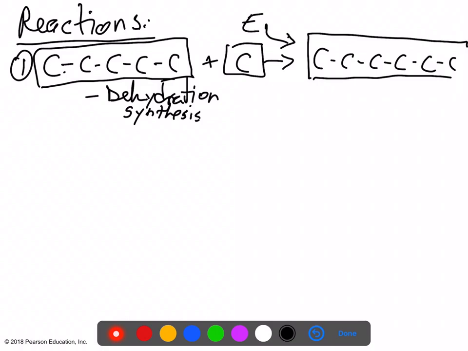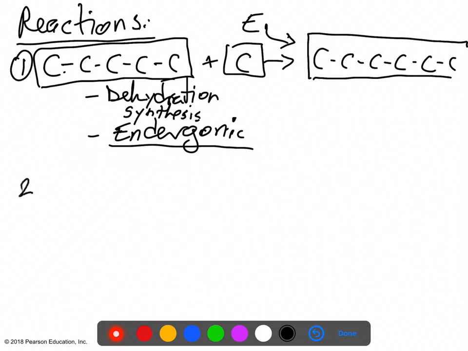In fact, anytime you build something, you need energy. If you want to build a brick wall, you're going to need to invest energy. Okay, so this kind of reaction is also considered to be endergonic. It's endergonic because, as the term implies, energy had to be invested into this reaction.